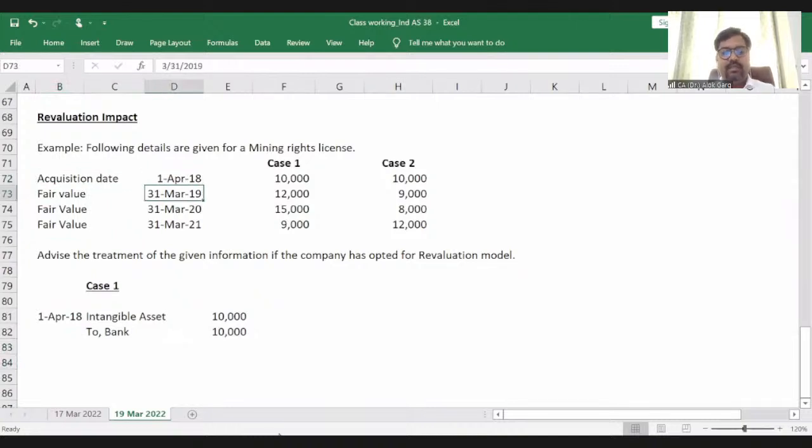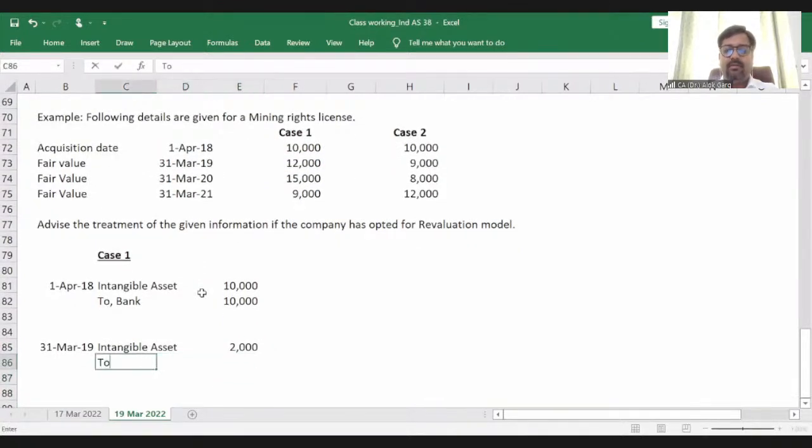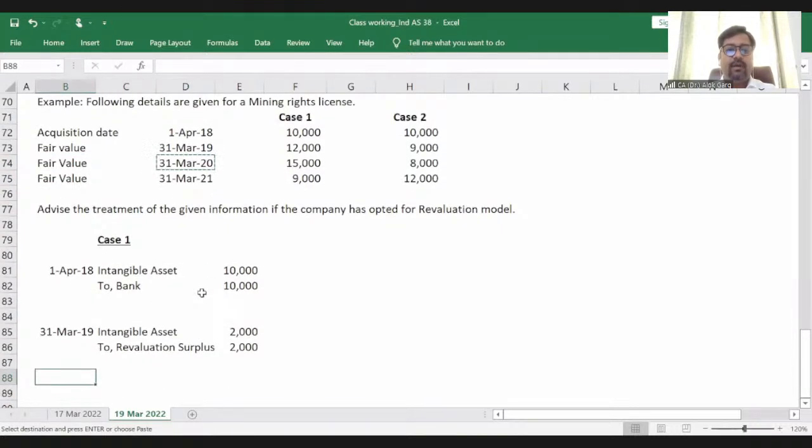On 31st March 2019, what is the accounting entry? This 10,000 becomes 12,000. What is the accounting entry, guys? Again, intangible asset has to be debited because the value has been increased. So asset account debit by how much amount? 12,000 minus 10,000. To bank, nothing is purchased, nothing has been paid. To revaluation surplus, OCI, right? 2,000.